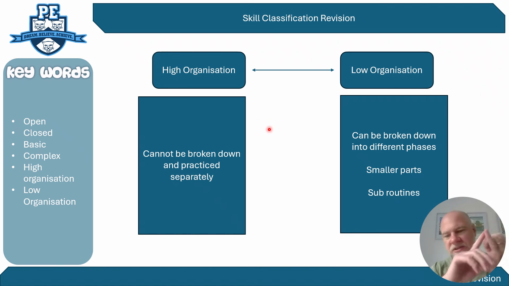But like I said, focus firstly on open and closed skills because they're the most likely ones to come up. Then you've got the idea of basic and complex skills, the second most likely to come up, and then high and low organizational skills. It would be good practice to think about how practice structures could be organized for each of those different classifications, or how a skill might fit and move across that continuum, not be fully at one end. If this exam question comes up in your paper, good luck, and definitely revise this because skill classification comes up pretty much every year.